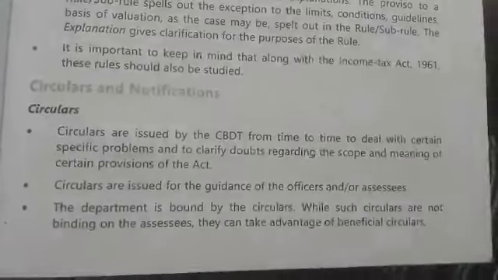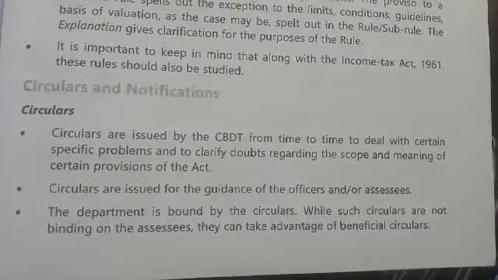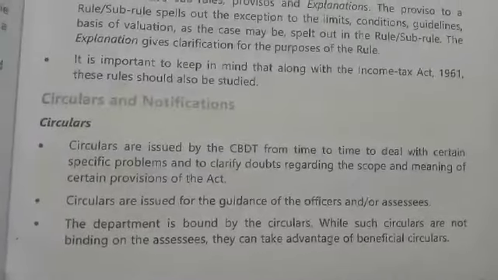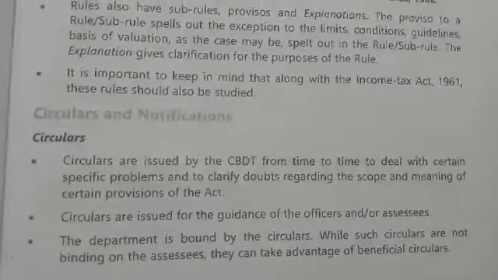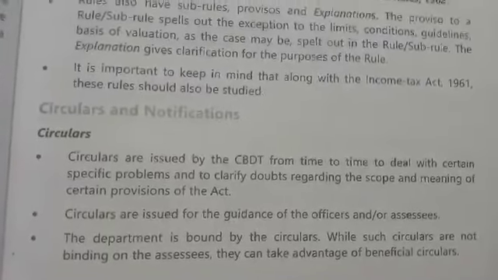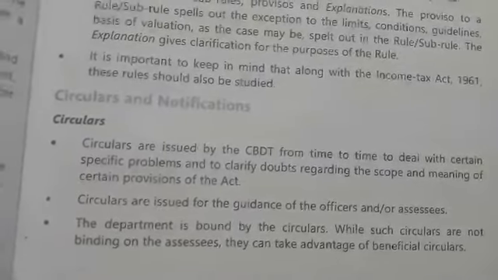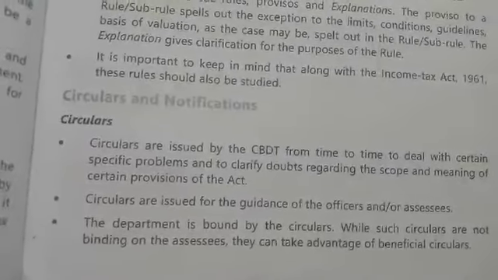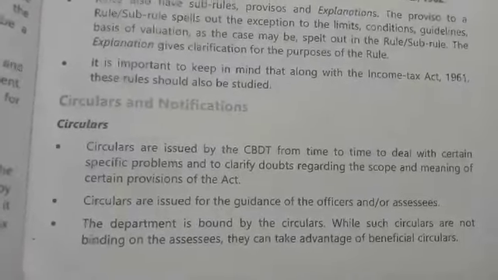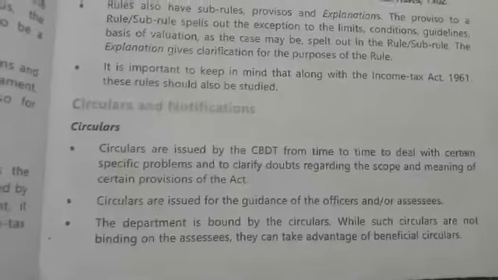What are circulars? Circulars are issued by the CBDT to clarify certain doubts or to clarify the meaning of a provision which is already given. Circulars are issued for the guidance of the officers or assessees. They may not be applicable to all the assessees, only the assessees who can take benefit or advantage of the circulars can take the advantage.